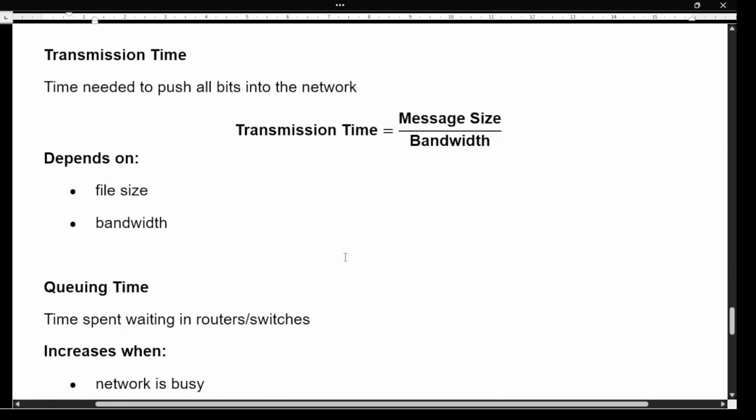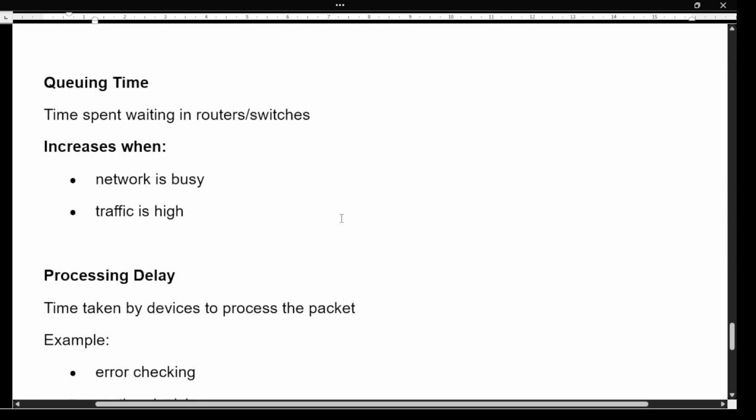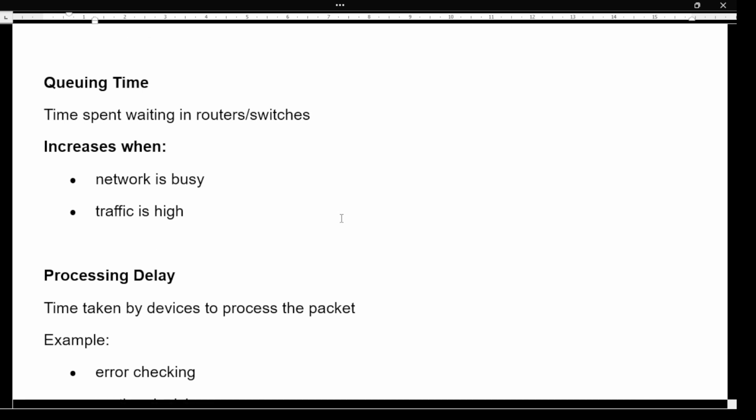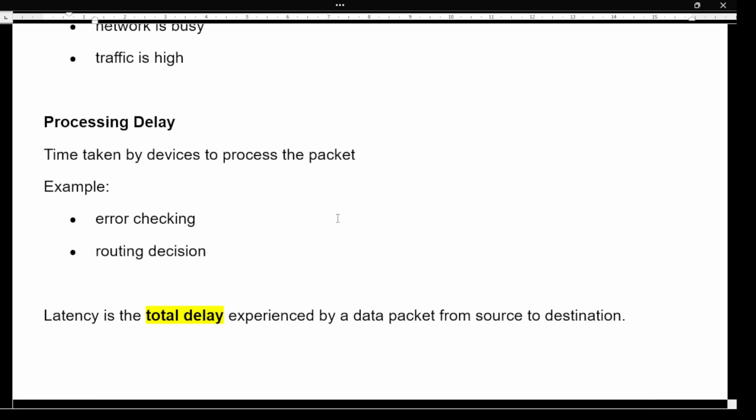Next is transmission time. Transmission time means time needed to push all bits into the network. Transmission time is equal to message size divided by bandwidth. So it depends on the file size and the bandwidth. Next is queuing time. Queuing time is the time spent waiting in routers and switches. So it increases when the network is busy and traffic is high. Processing delay means the time taken by the devices to process the packet. For example, error checking, routing decision, etc.